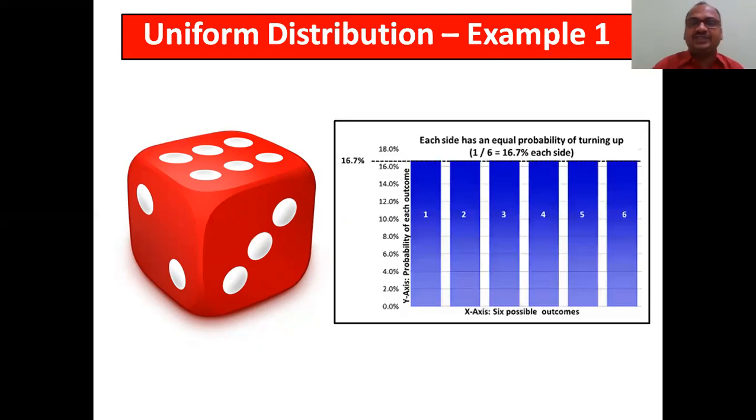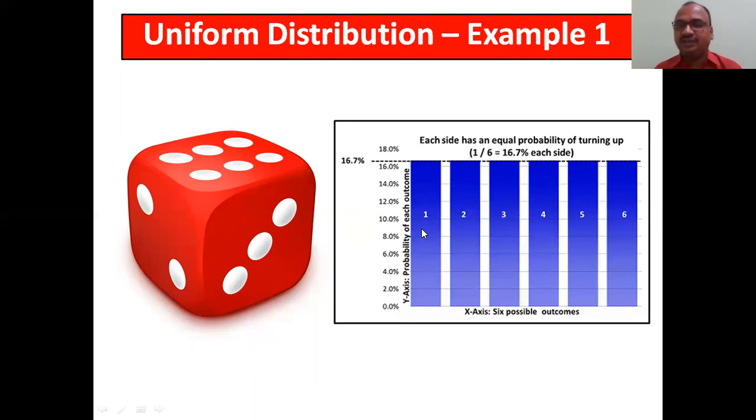Now, we will see. Each side has an equal probability of turning up. See, only one outcome is there out of 6, so 1 divided by 6, which is 16.7% for each side. If you see the graph, 6 possibilities are there: 1, 2, 3, 4, 5, 6. All have an equal chance, and you can say it is a 16.7% chance.